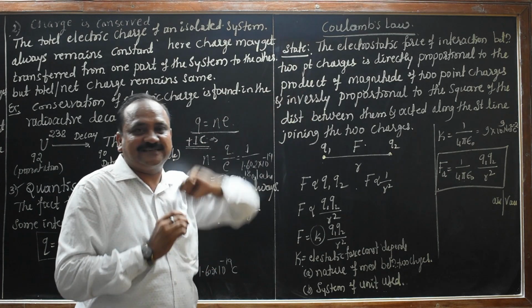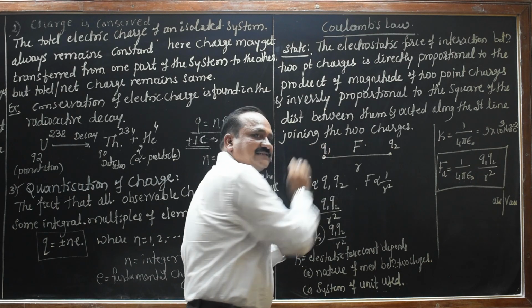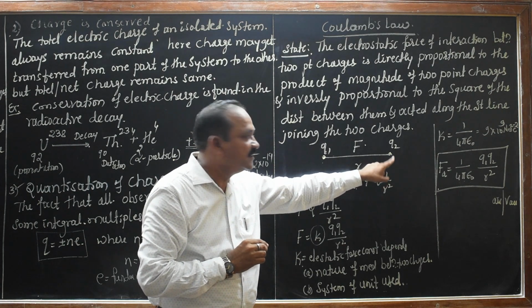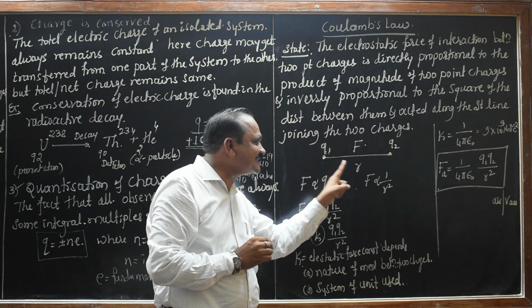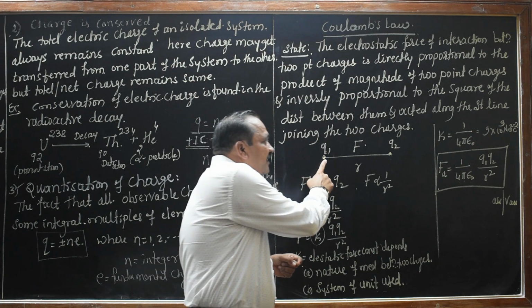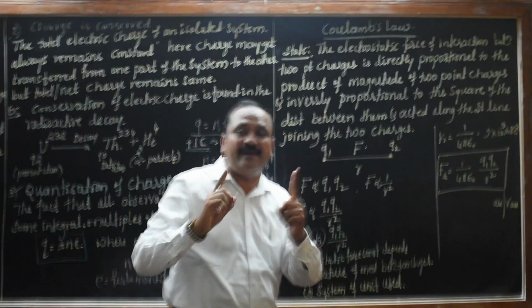So, in this case, let us say the Q1 is the, say, one charge, Q2 is also another charge. These two charges are separated by distances that r. So, these two charges, if they are like charges, means same nature.